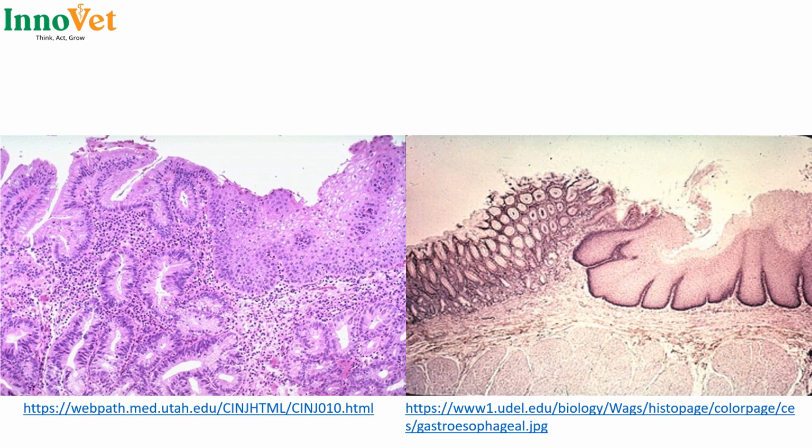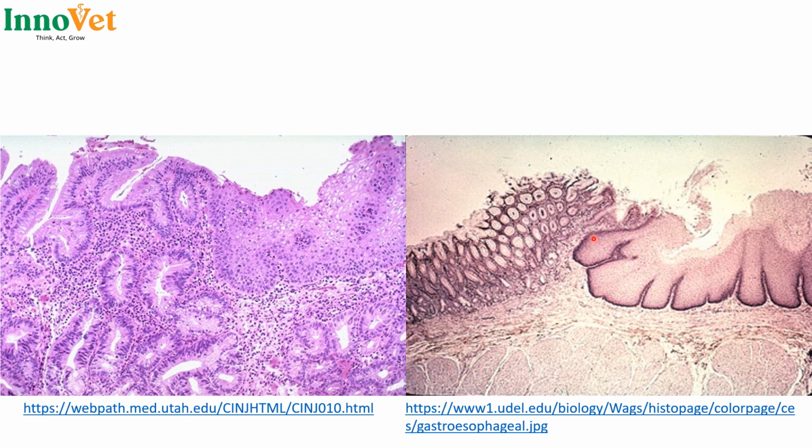Now, the left slide is showing an example of glandular metaplasia. This is just a form of columnar metaplasia, whereby, this is the esophagus, we have the stratified squamous epithelium being replaced by simple columnar or the glandular epithelium of the stomach, as you can see.